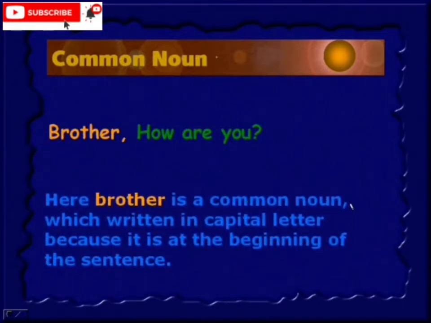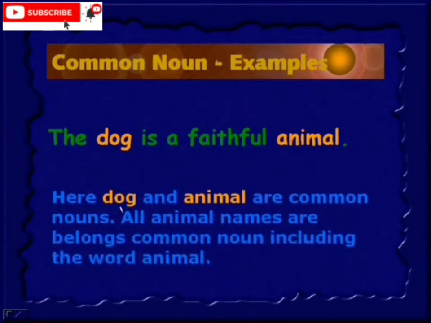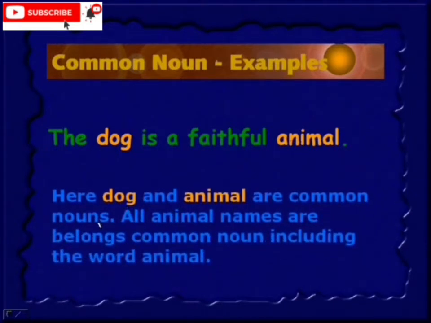So here, brother is a common noun which is written in a capital letter because it is at the beginning of a sentence. The dog is a faithful animal. Now you can see that dog and animal, these two are the common noun examples. So dog and animal are common nouns. All animal names belong to common nouns, including the word animal. Even this animal is a common noun only.